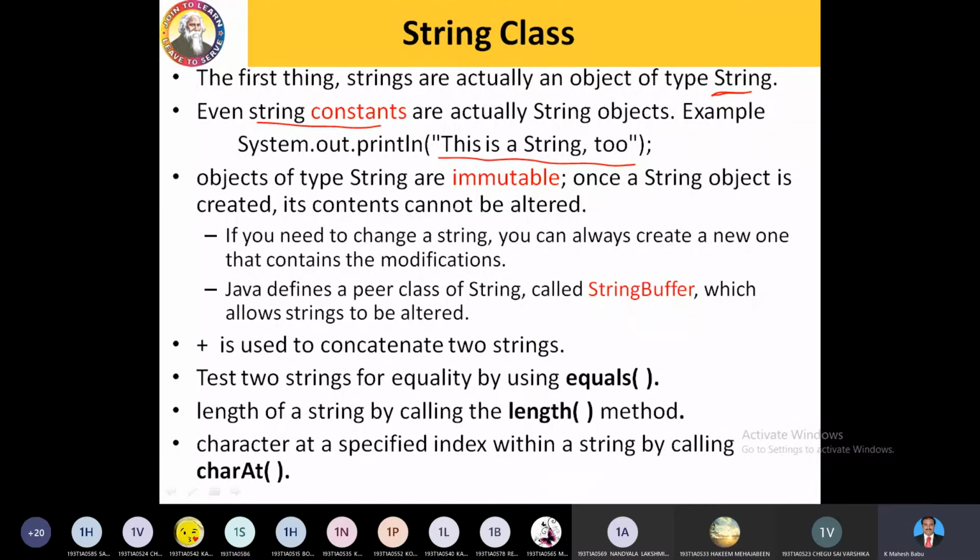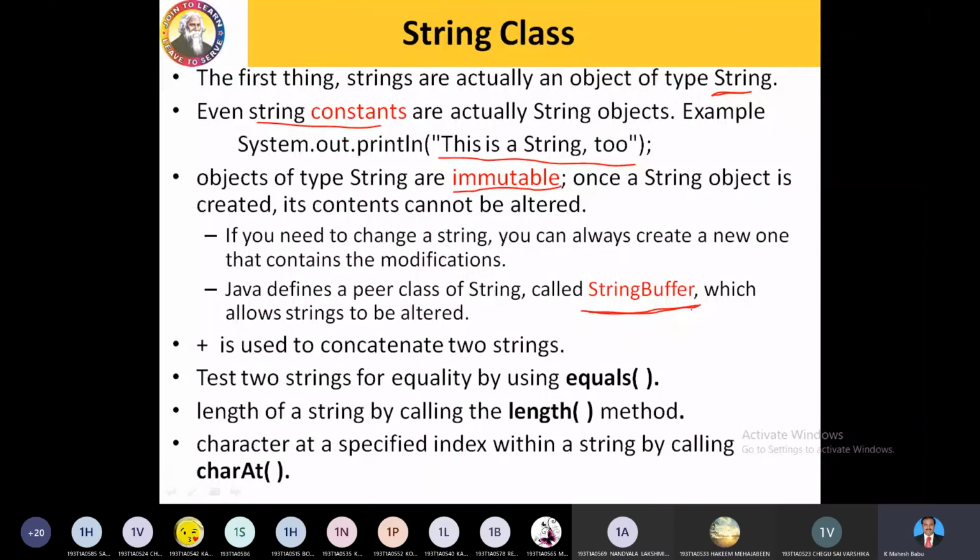Objects of type string are immutable. These are not altered. Once a string object is created, its contents cannot be altered, right? If you need to change a string, you can always create a new one that contains the modification. Whatever you are assigning is fixed. We can't alter things or increase or decrease the size of a string. If you want to do such things, we go for string buffers.